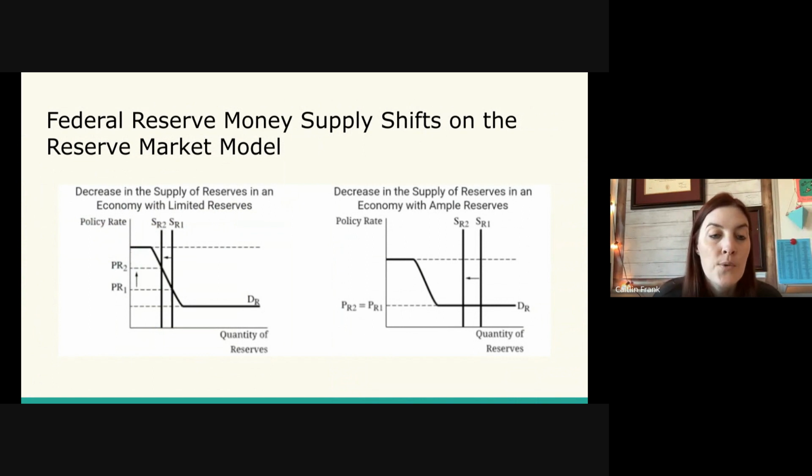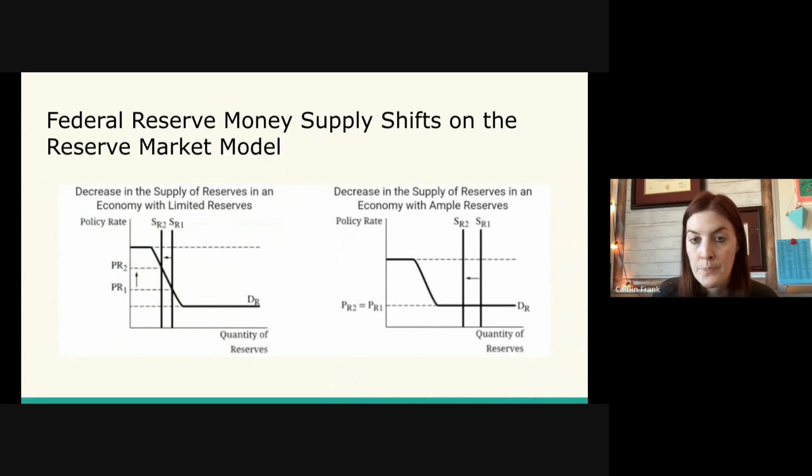And the downward sloping portion of the DR line is like the money demand line. And the SR line, which stands for supply of reserves, is like the money supply line. So you can kind of think of this portion as the money market graph. And we see in this example, if the supply of reserves were to decrease, which on the money market graph would be the same exact idea as the money supply line decreasing, which usually the Fed uses to fight inflation, contractionary monetary policy. We see this decrease in the money supply driving interest rates up, just like it would on the money market graph.